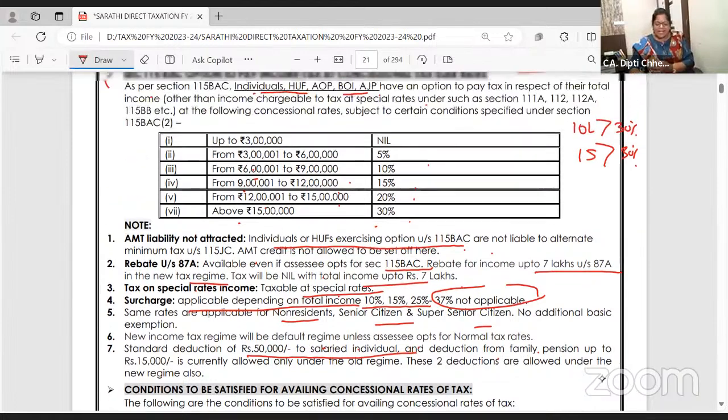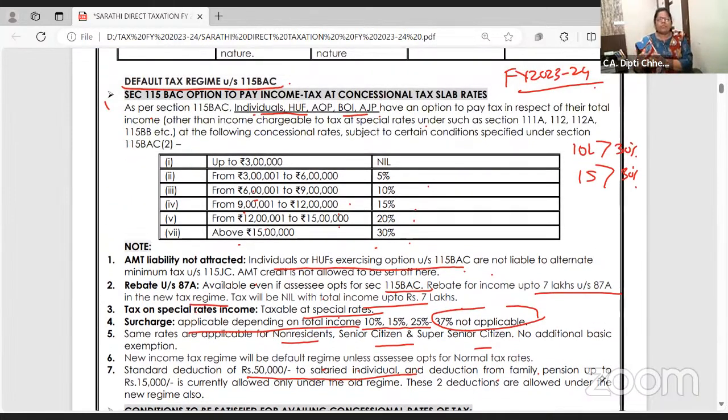See, because the tax rates are low, for getting something you have to pay a price. So if you are going for default tax regime, up to 15 lakhs, you are not entering in the 30% tax. So because your tax is less, you have to forego certain deductions. Some deductions which are allowed in normal tax regime are not allowed in default tax regime.